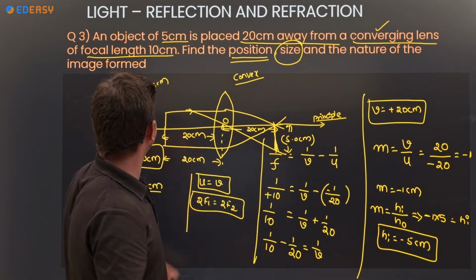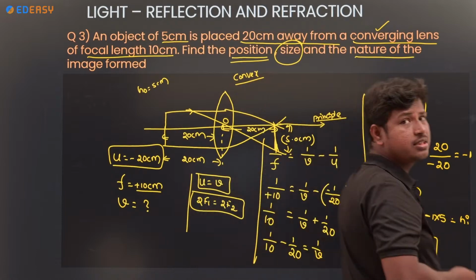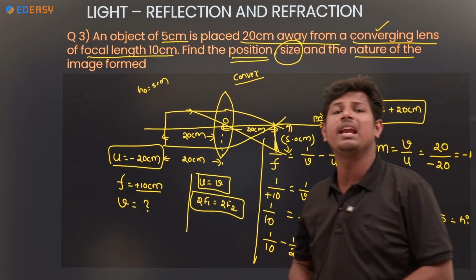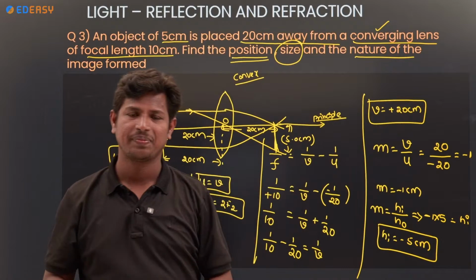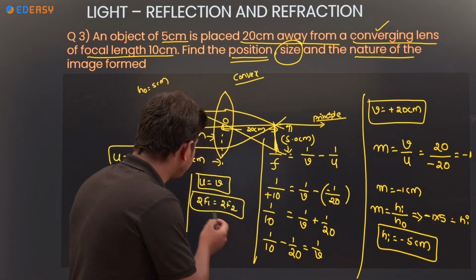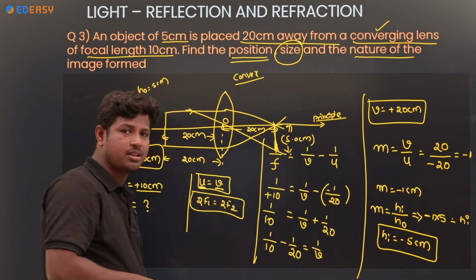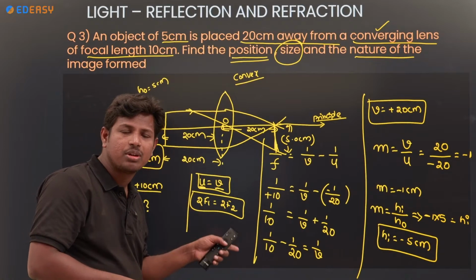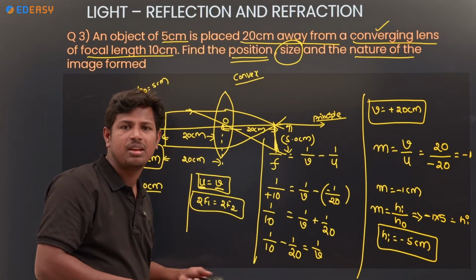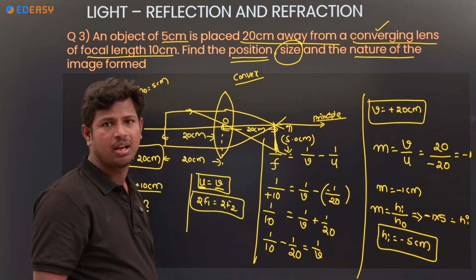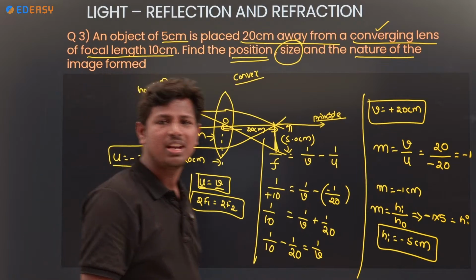Next, the nature of the image: real and inverted, same size, because object distance is equal to image distance. 2f1 is equal to 2f2. Same size. Nature of the image, real and inverted. Okay. Can we go for the next one?